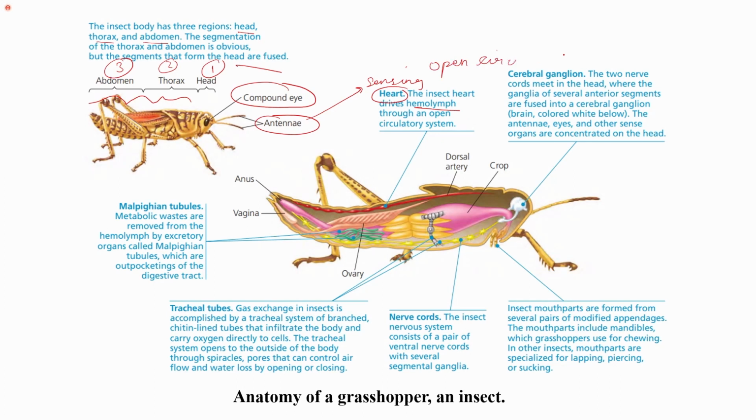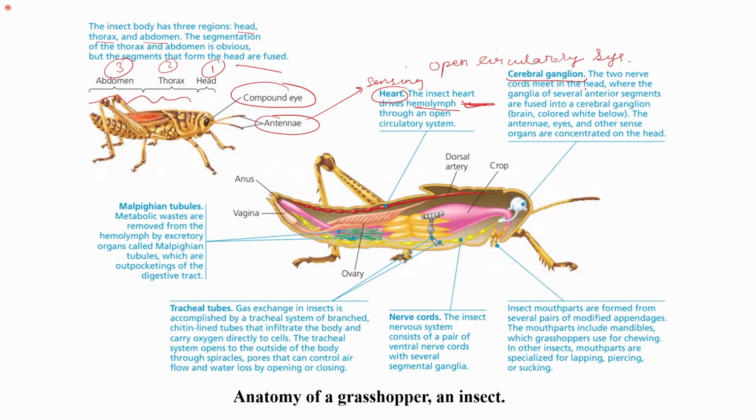So we know that in an open circulatory system, the interstitial fluid and the circulatory fluid are the same, and it is known as the hemolymph. The interstitial fluid and the circulatory fluid are not distinct, they are the same, and this is the hemolymph which is pumped throughout the body with the help of the heart. They have a well-developed nervous system, comparatively developed to the previous phyla.